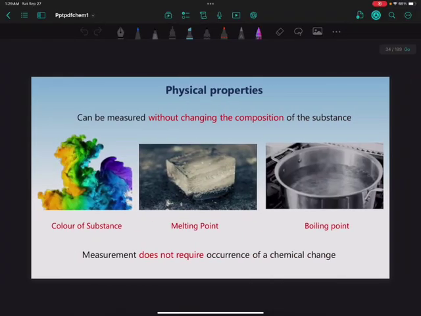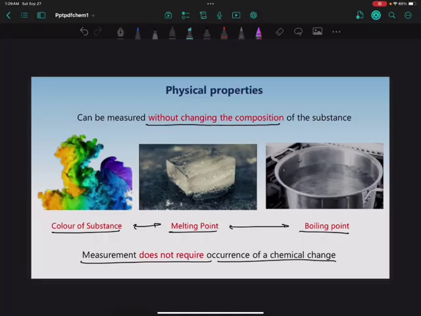Now, reading about physical properties, they can be measured without any change in composition. For example, the color of the substance, the melting point and the boiling point are physical properties of matter. These measurements do not require the occurrence of a chemical change.